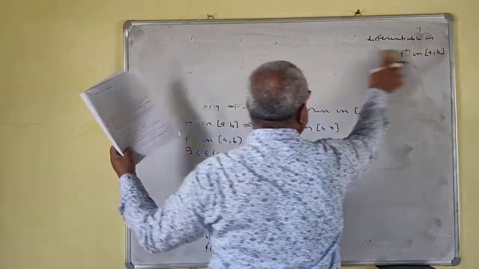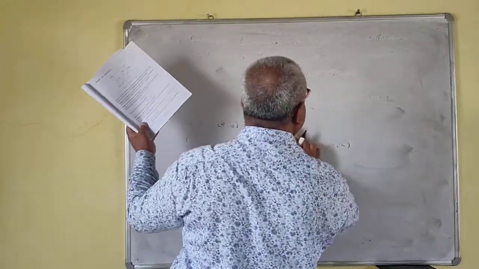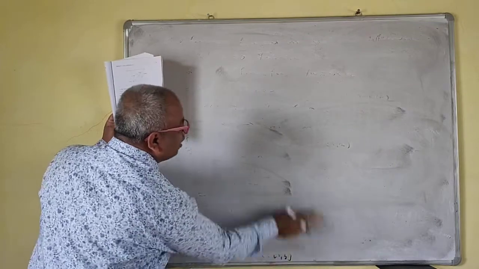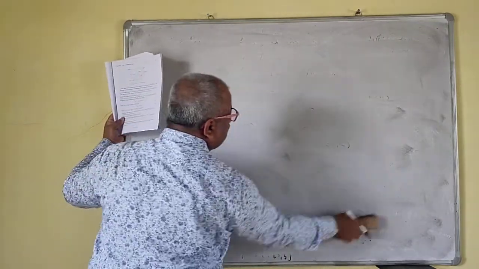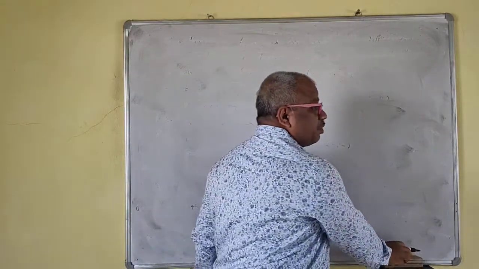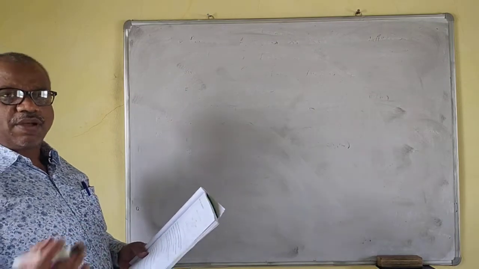Now we'll take a problem on it. Same thing here. For Rolle's theorem there is a third condition, which is extra here. For Rolle's theorem, f prime c is equal to 0, that means you equate the derivative of the function to 0. But here you equate the derivative of the function to f of b minus f of a upon b minus a, or f of a minus f of b upon a minus b.